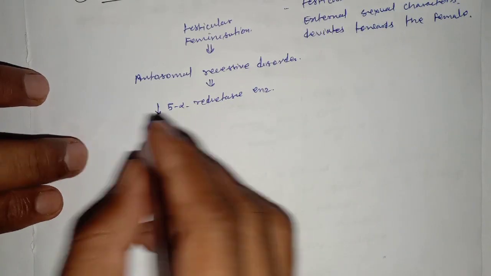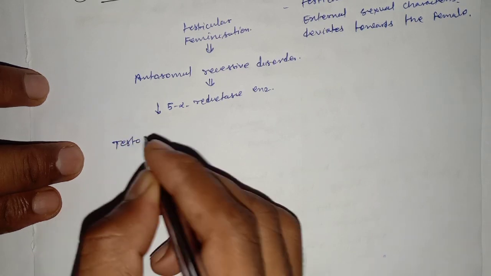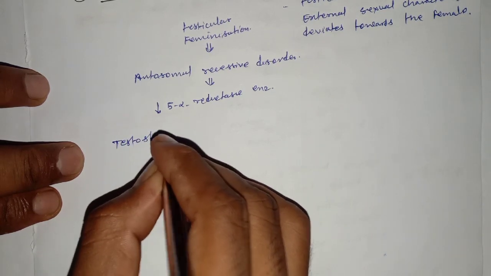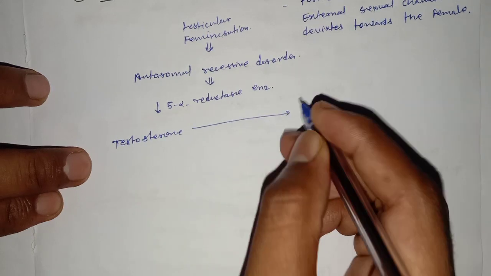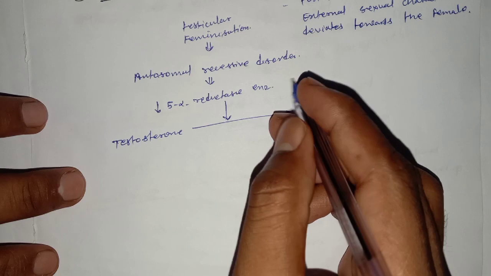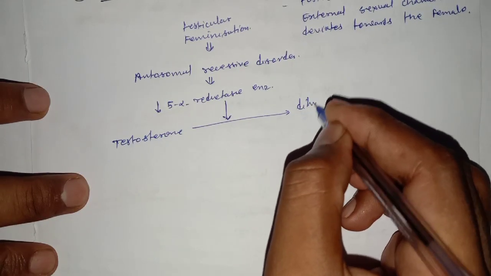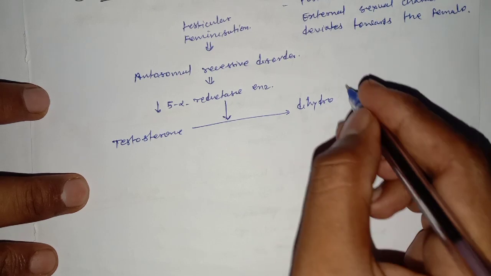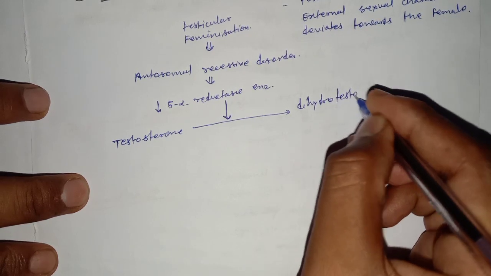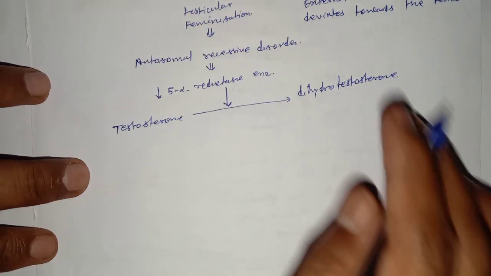The 5-alpha reductase enzyme converts testosterone into dihydrotestosterone.